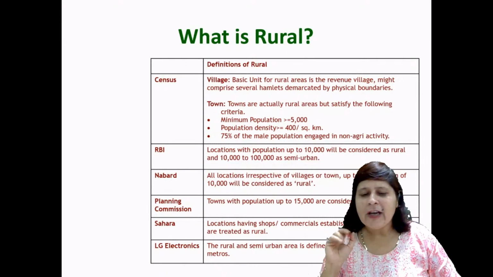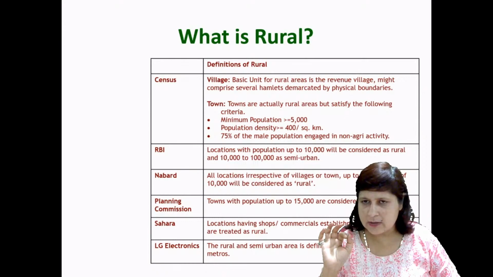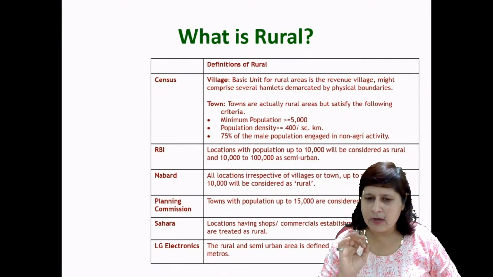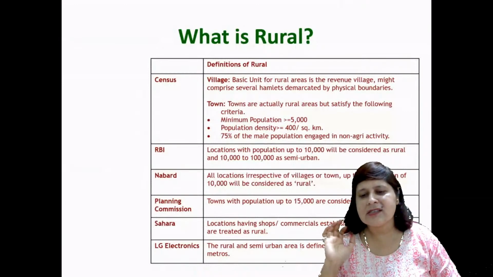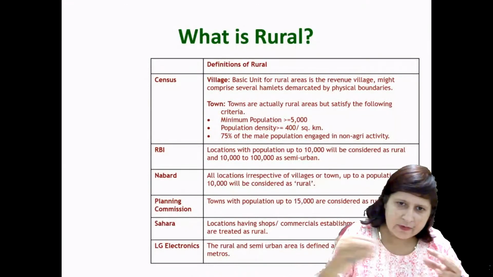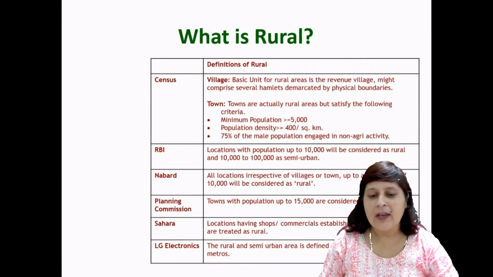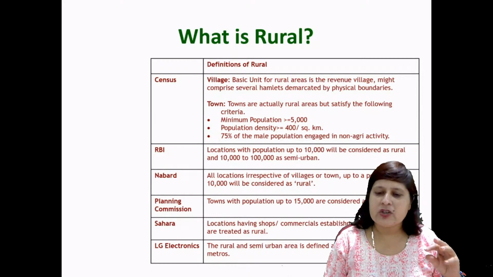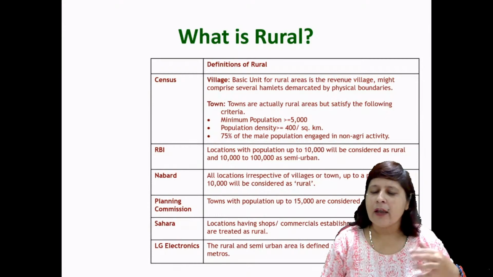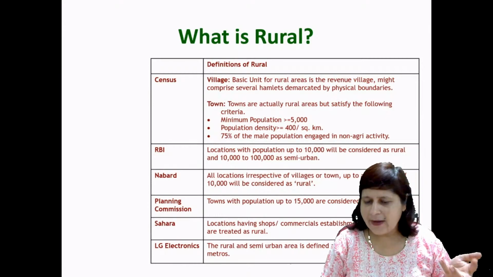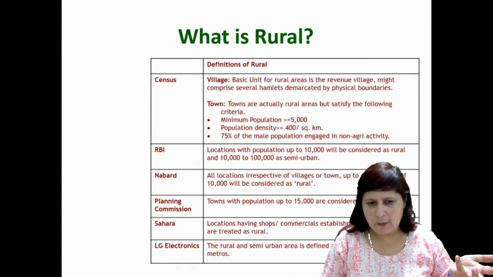right? According to RBI, a location with population up to 10,000 will be considered as rural, and 10,000 to 100,000 as semi-urban. So there is a variation in the definition of rural as per the RBI. Any location with population up to 10,000 will be considered as rural, and if between 10,000 and 1 lakh, or 100,000, then it is known as semi-urban.